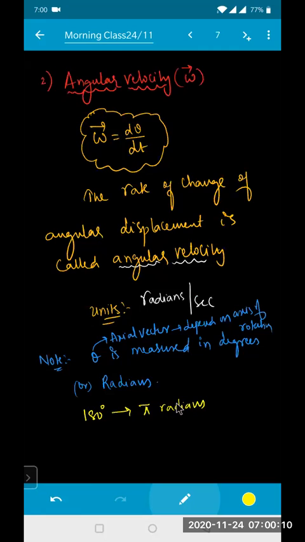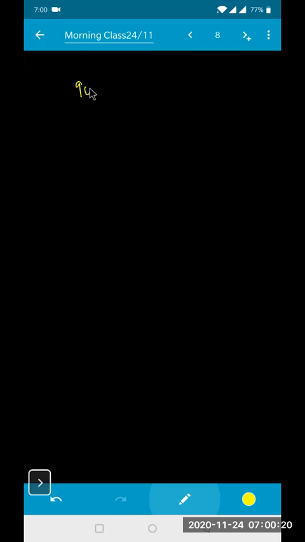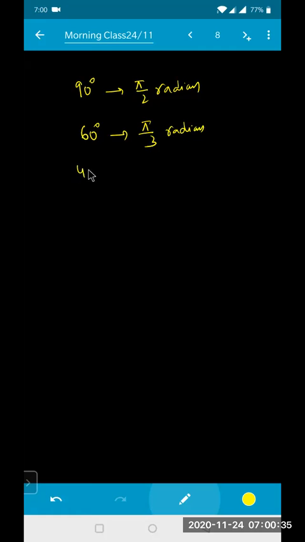So 180 degrees is equal to pi radians. 360 degrees is 2 pi radians. 90 degrees is pi by 2 radians. 60 degrees is pi by 3 radians. 45 degrees is pi by 4 radians. 30 degrees is pi by 6 radians.